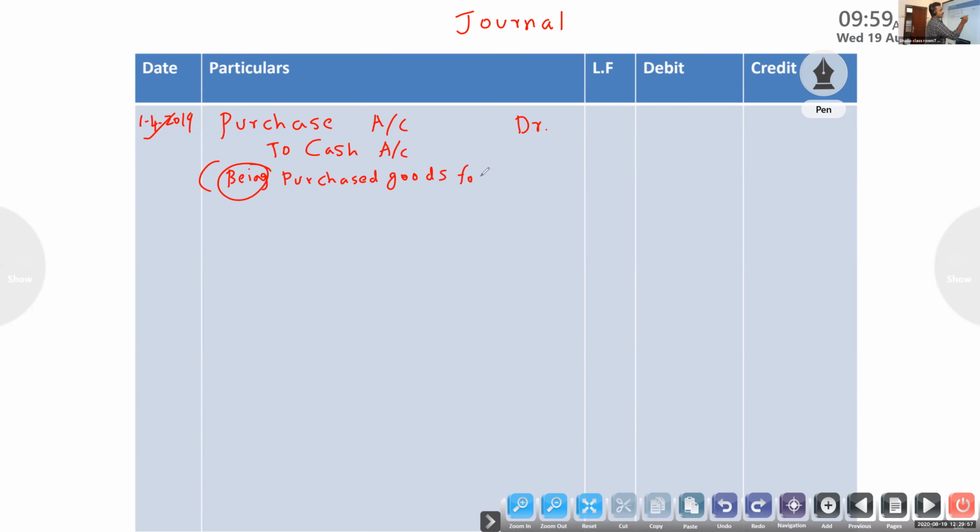Not writing cash also no problem. Only purchased goods you write. Brief description of a transaction is known as narration. Okay. After narration, you have to underline. Okay, that is all. Then I will write the amount.